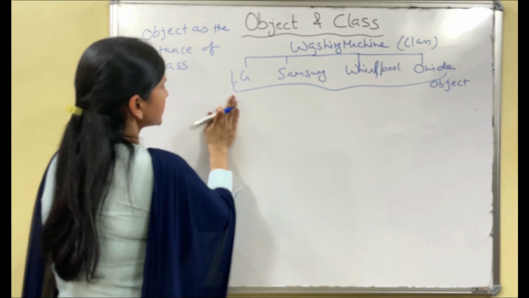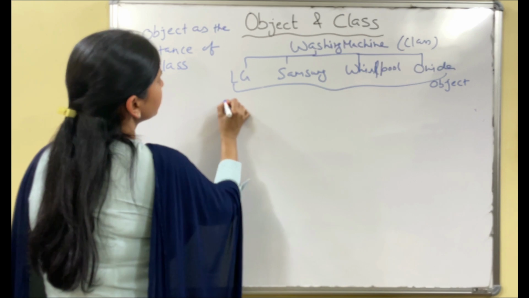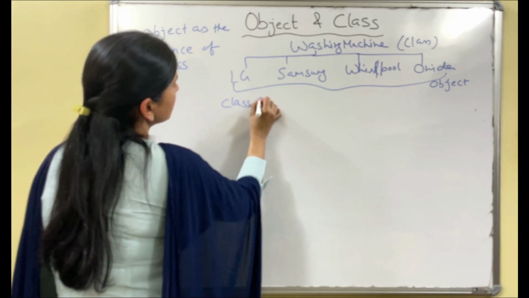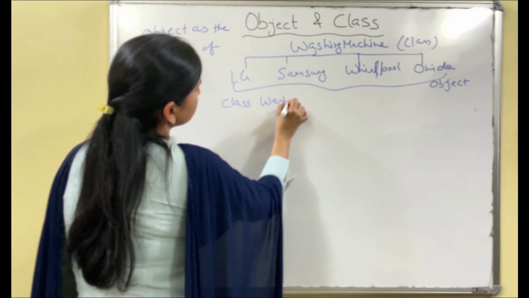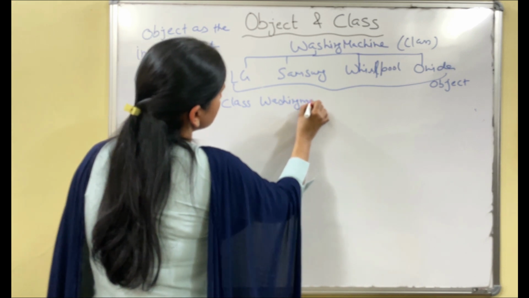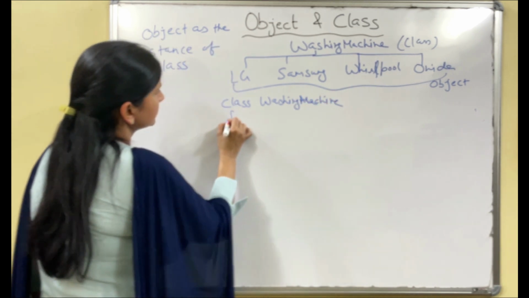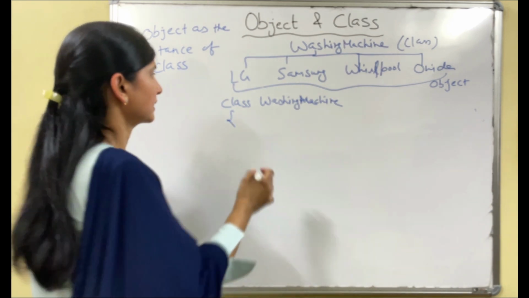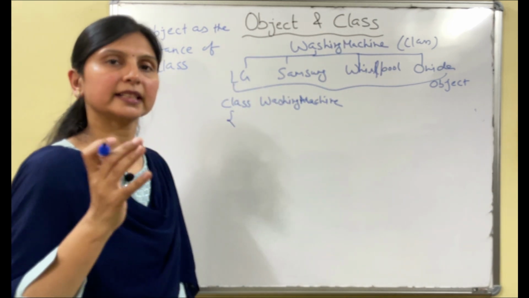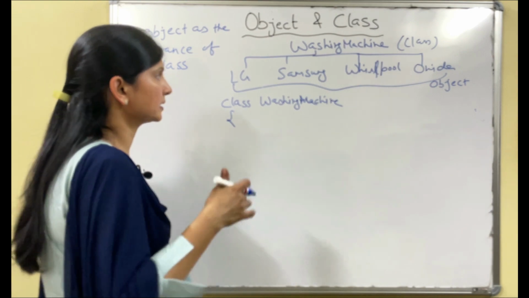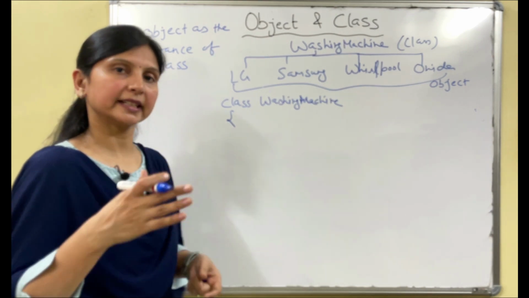So the same class, if I have to make it, I will write class WashingMachine. Check, M is capital, okay. Then brace is open. Then we will declare the attributes, which in programming we call data members.